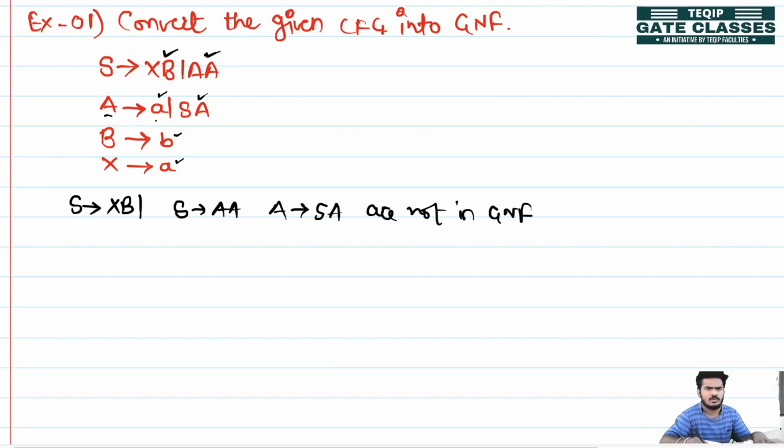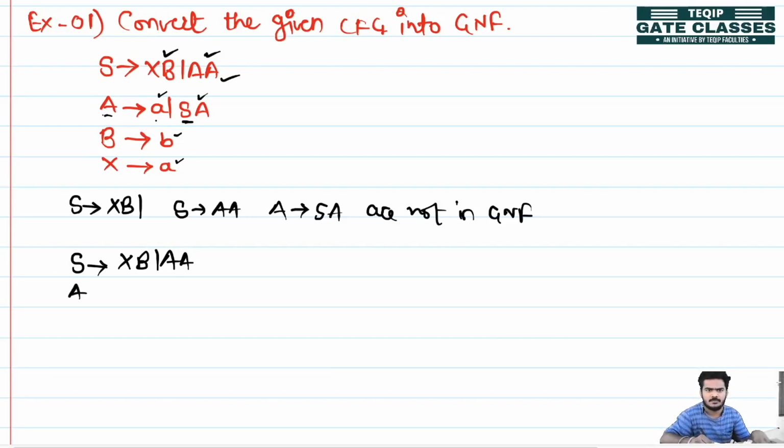So first we try to convert these productions into GNF form. Here S produces A and A produces SA, so instead of this S in A we put the two productions of S. After replacing, the productions become S produces XB or AA.